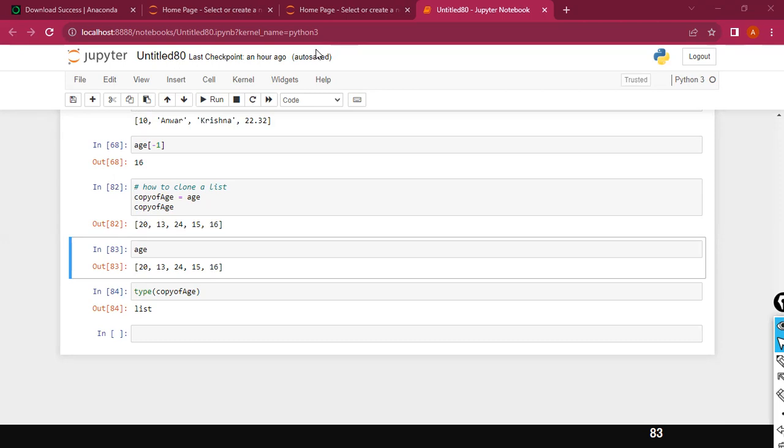Reverse format. We have something called a reverse option available. One second, I'm getting a call.